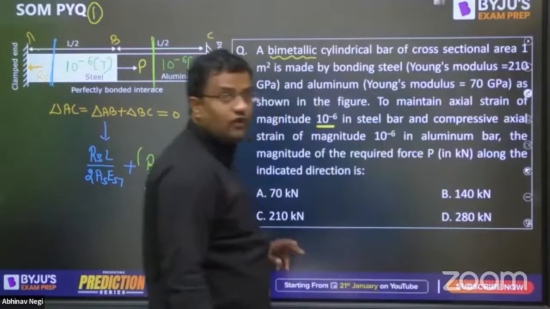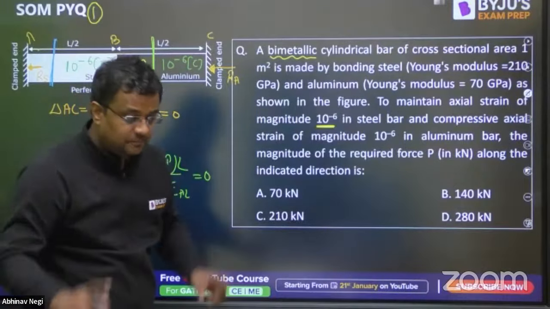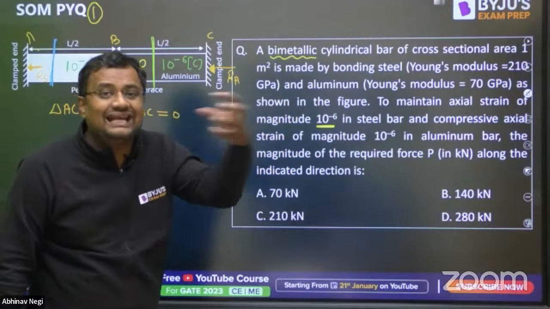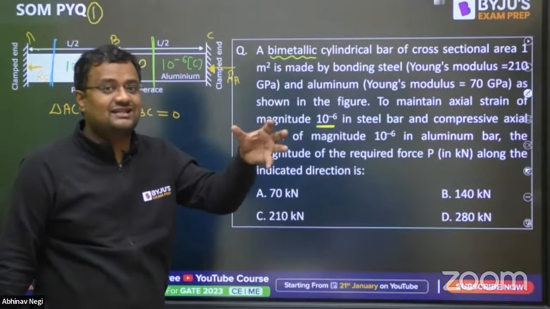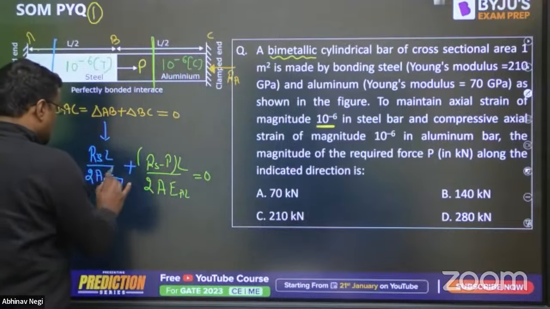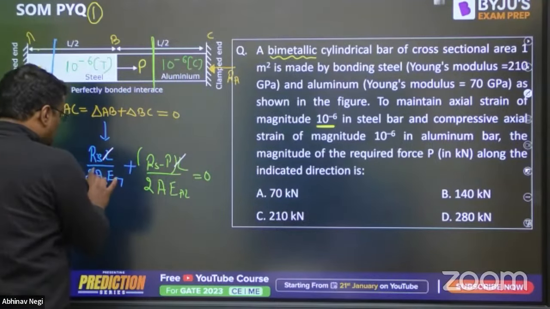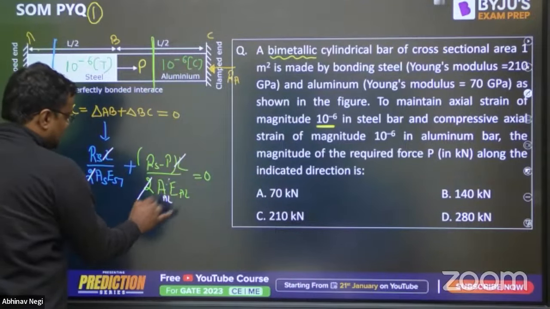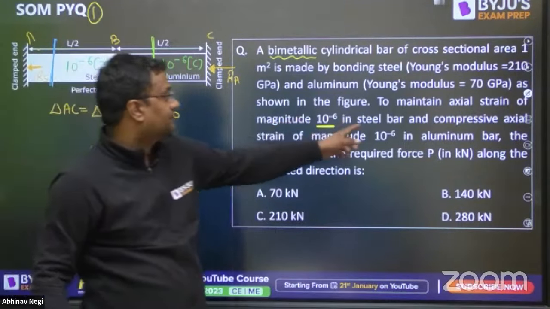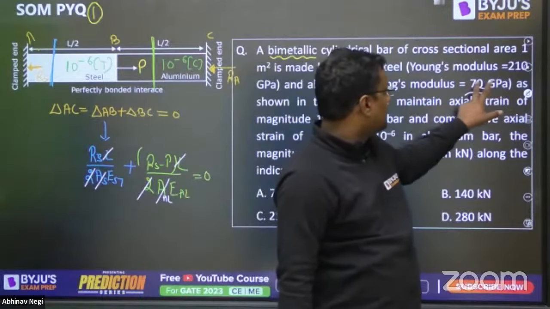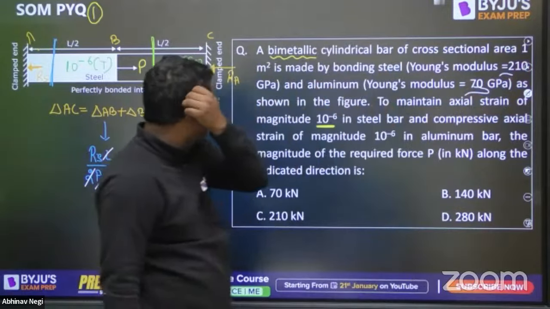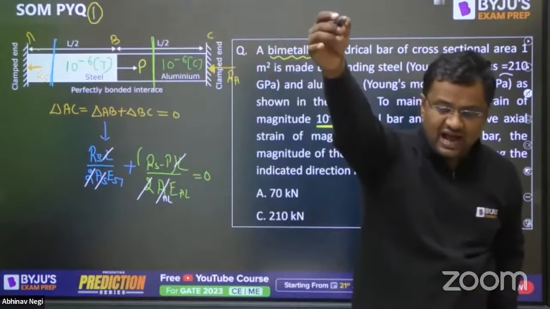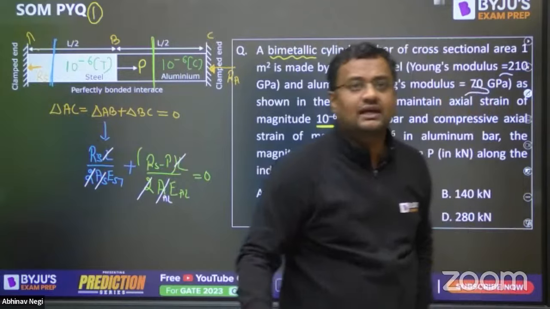From here, everybody, please be attentive in this session, because we are not taking any random questions. As Dheeraj sir has told, these are hand-picked questions. So L cancels L, 2 cancels 2, the area of both is the same so it will be cancelled, and Young's modulus is given: 210 for steel and 70 for aluminium. Please put your answers in the comment section fast.